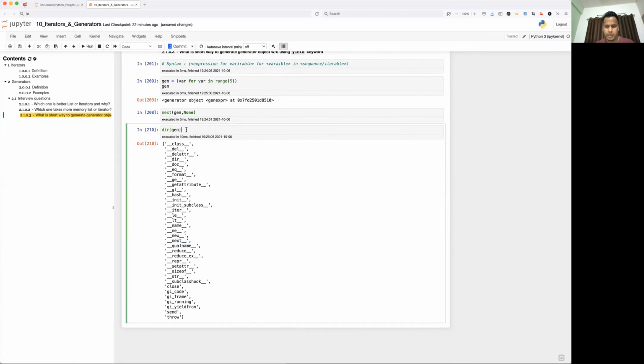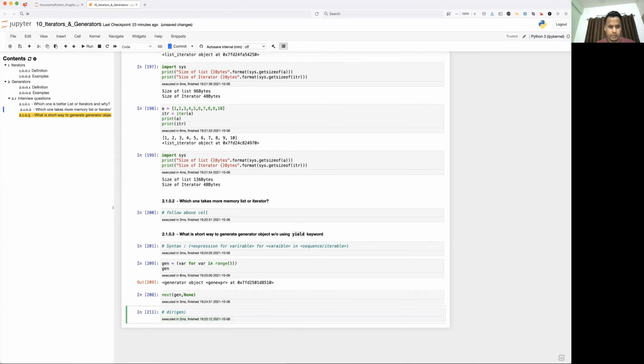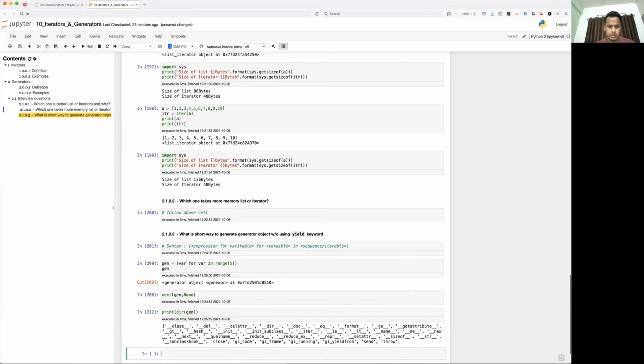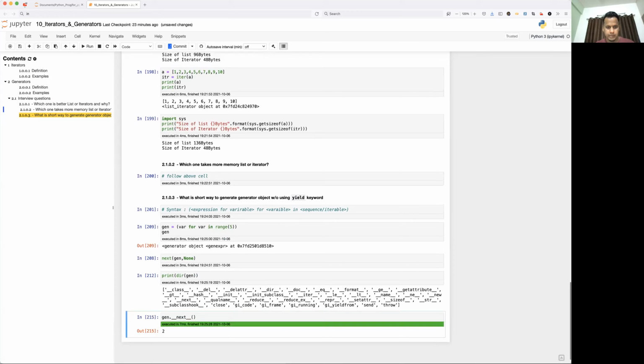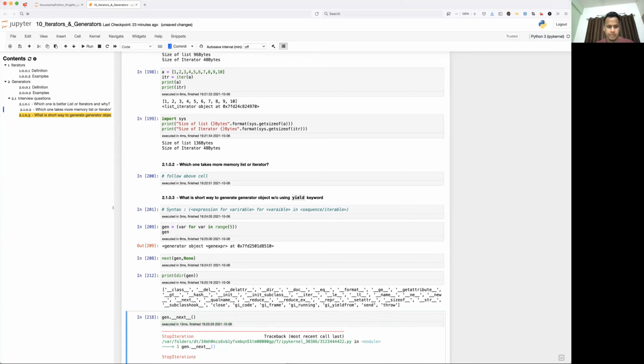So what you can do is, just one comment. Why I use this is because I wanted to show you guys you can access using the next attribute also. Okay. Now, do we have any default keyword here?